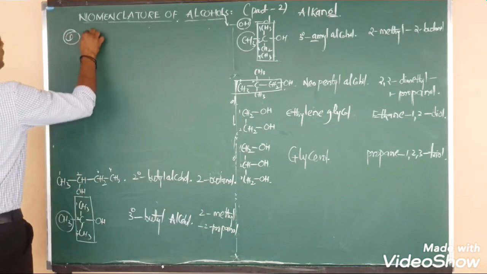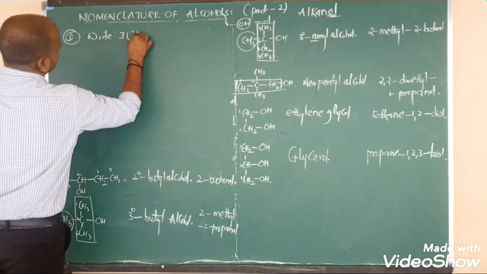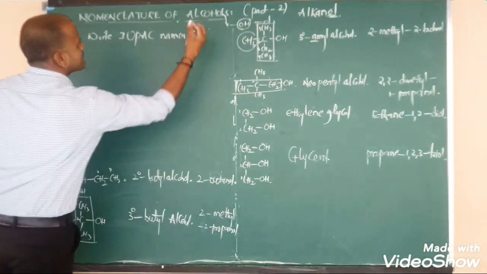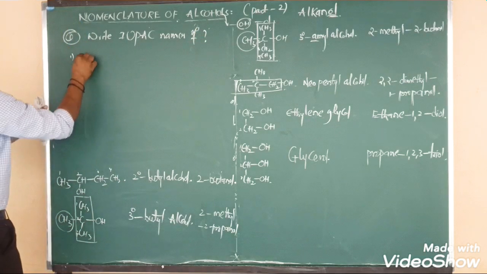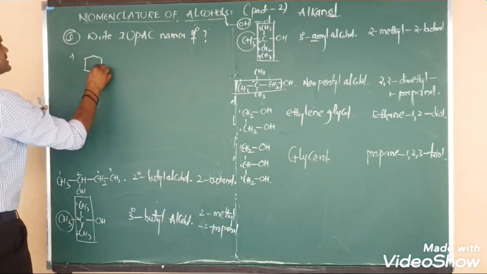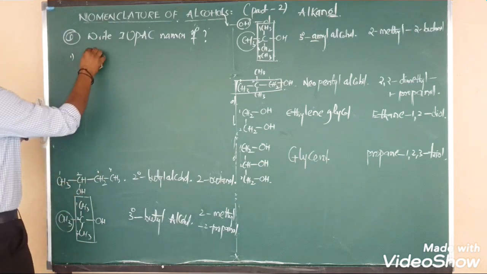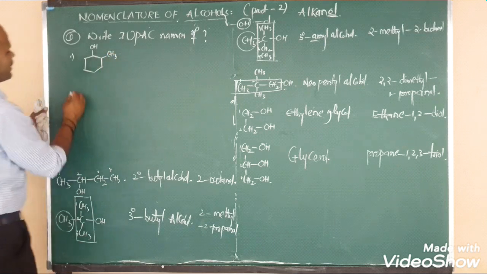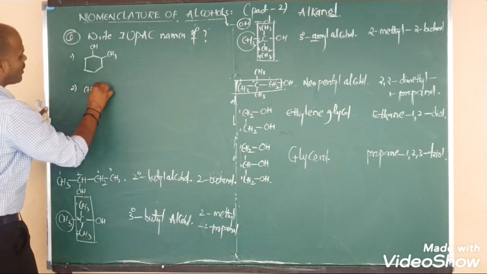Question: Write the IUPAC names of the following compounds. Right, number 1. Here I am going to consider a 6-membered ring, not benzene, just cyclohexane. Connected to it is the OH group, and here I have given a side chain. Next molecule I am giving to you, right, beta. CH3 bonded to CH.